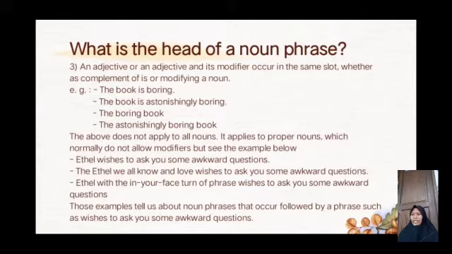Ethel wishes to ask you some awkward questions. The second example: the Ethel we all know and love wishes to ask you some awkward questions. And Ethel with the in-your-face turn of phrase wishes to ask you some awkward questions. This example tells us about noun phrases that occur followed by a phrase such as 'wishes to ask you some awkward questions'.